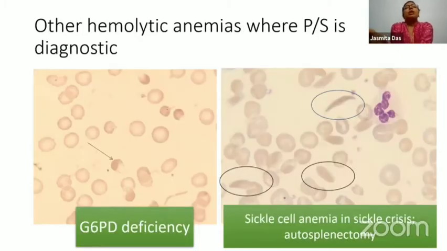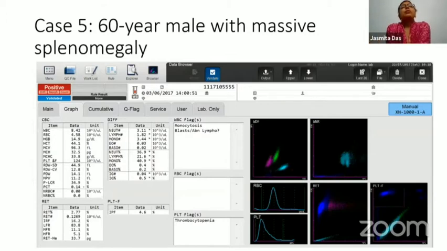So now I've shown you 4 cases where it was primarily the red cell disorders. We'll move on to the WBC disorders now. So this was the counter report from a 60-year-old male with massive splenomegaly. When you look at this particular report, the hemoglobin appears to be normal. The platelets are just marginally low, and lo and behold, on the peripheral smear, they were normal. The TLC was 8,400, and the only abnormal finding here is the presence of apparent monocytosis, which is 3,440.